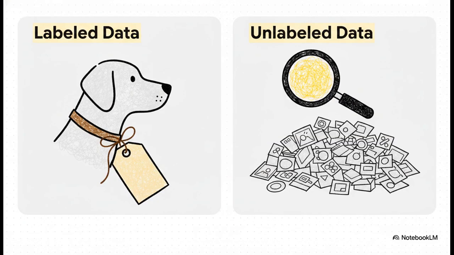So the really crucial point here is exactly how we present this data to the machine. We basically have two main ways. First up is labeled data. This is when we give the machine the answers right up front. We show it an image and explicitly attach a tag that says dog. The machine learns the mapping between that image and the label. Simple enough, right? Then we have unlabeled data. This is where we just hand the machine a massive pile of images with zero descriptions and essentially force it to figure out the structural similarities and hidden patterns entirely on its own.